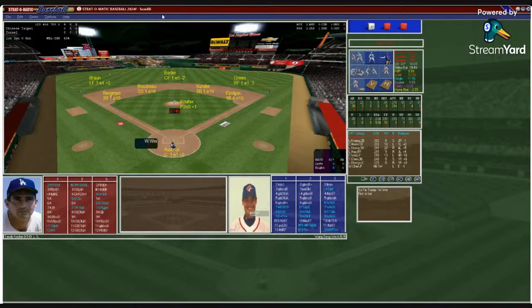So here, oh, wait a minute. There is no DH. That's something I did not realize. So that's interesting. No DH on these teams. Didn't realize that. Okay, that'll be a big thing. We'll have to look at that and see how it plays.